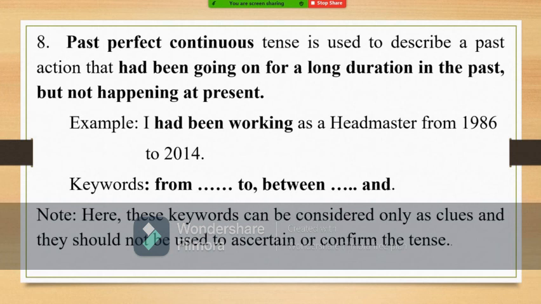Here, we cannot say from, to, between, and as keywords. They are just clues, because from, to can be used to connect some places also. Between and can be used to mention time, the duration of time. So these are all not reliable keywords. So they are just clues.